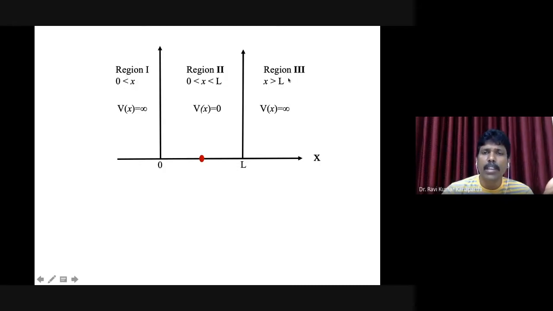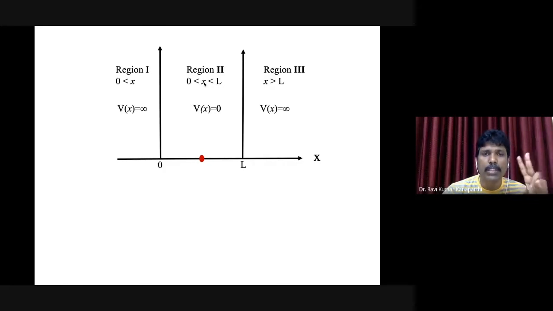And if the particle is beyond the limit L, I would call that region 3. And if it is within this box, I would say it is region number 2, where x, the variable, represents the position of the particle.